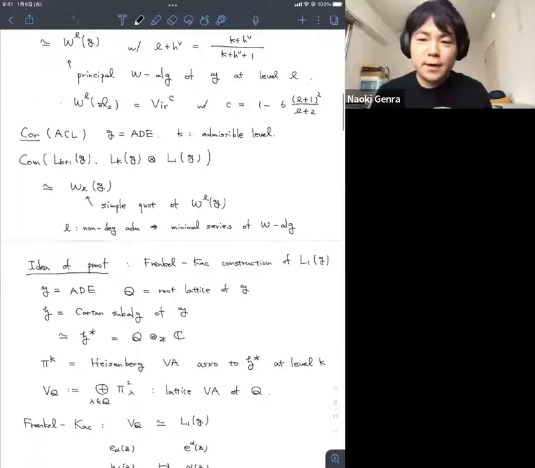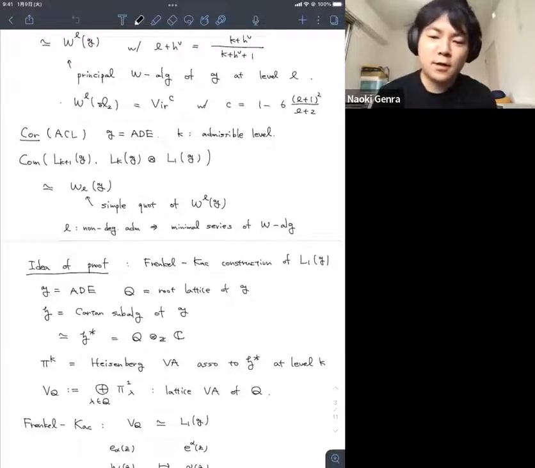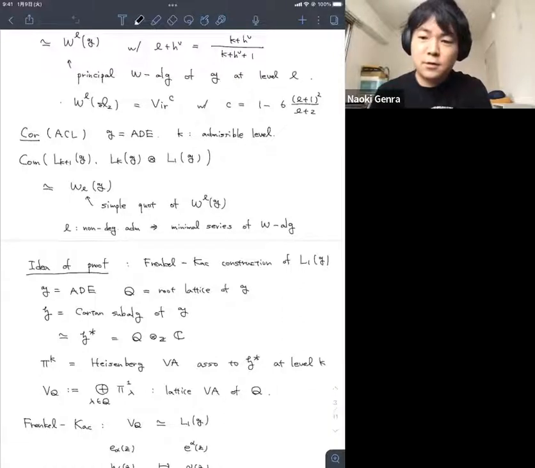I want to denote by pi^k the Heisenberg vertex algebra associated to h star at level k. Then the tensor product of the Fock module of pi^k, I want to denote by pi^1_lambda. Now the level is 1, and lambda is an element of the root lattice. Then the direct sum of the pi^1_lambda I denote by V_Q, the famous lattice vertex algebra of Q. The point is that this has the structure of a vertex algebra.